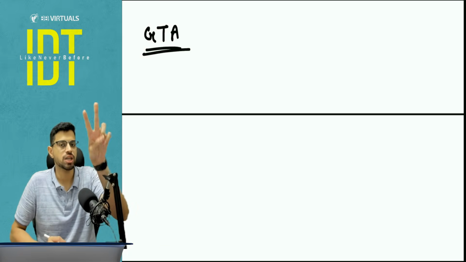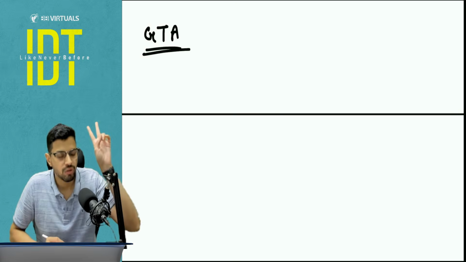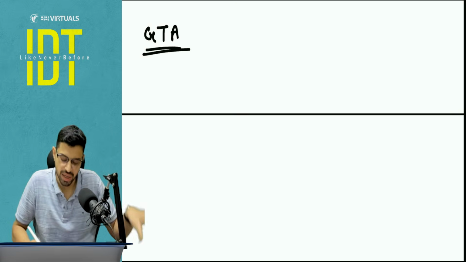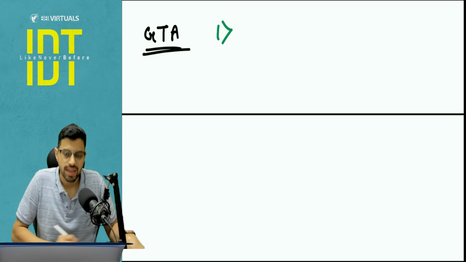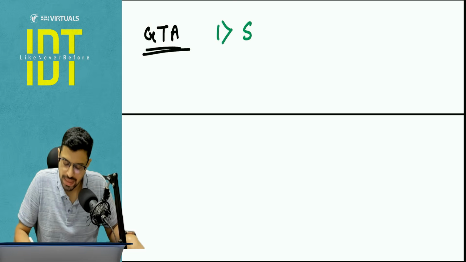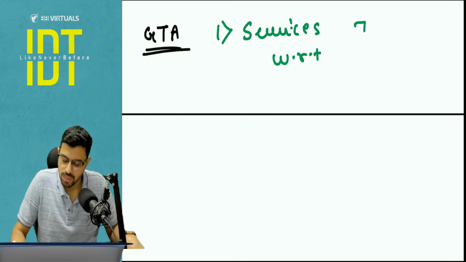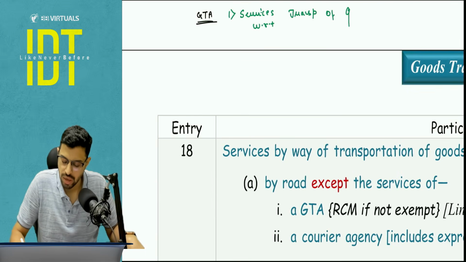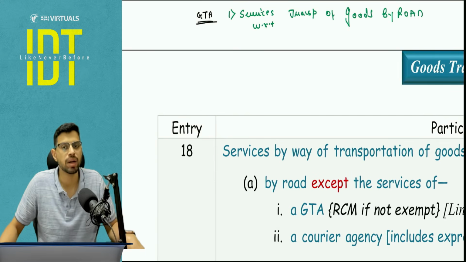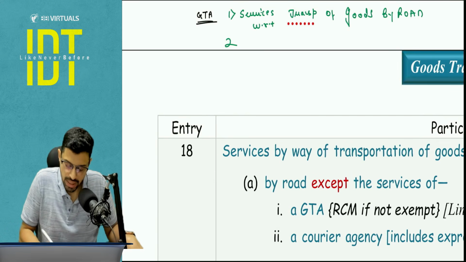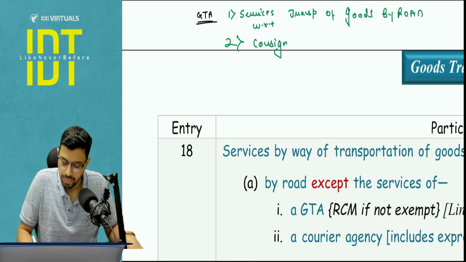There are two conditions for the entity to fall under GTA. Condition number 1 is that the person should be supplying services with respect to transportation of goods by road. This is my first condition. And the second condition is that the person should be issuing a consignment note.